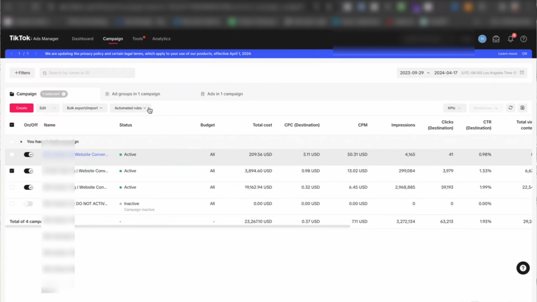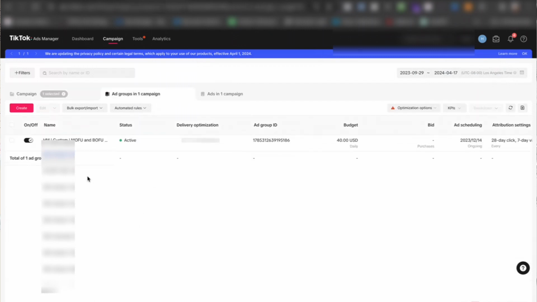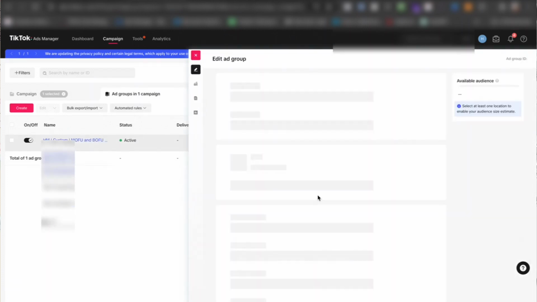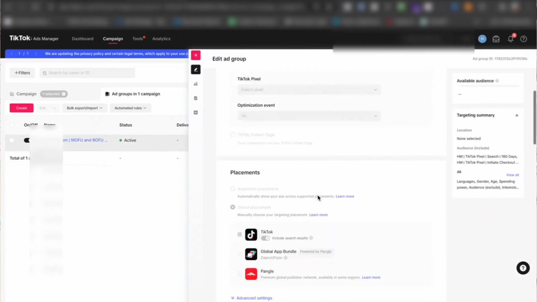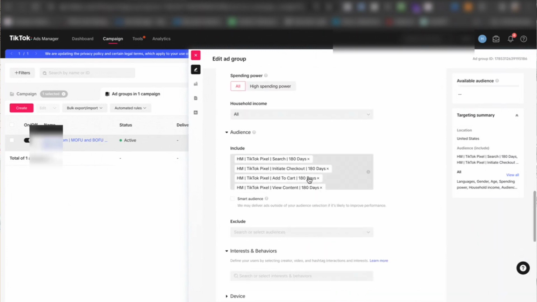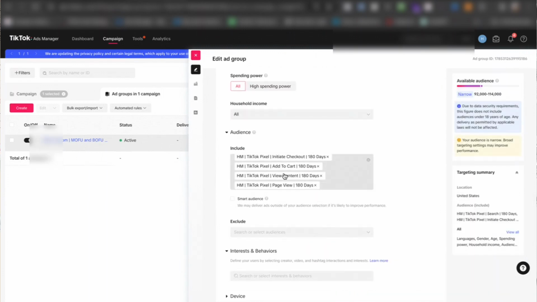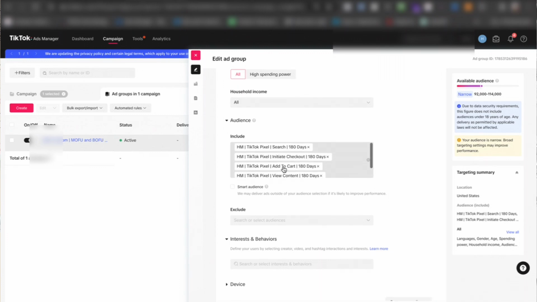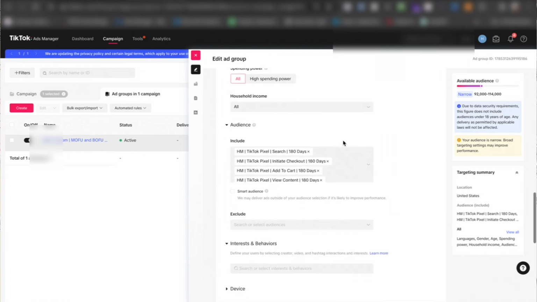So when we look at the retargeting campaign, we can see that we have a custom middle of the funnel and bottom of the funnel. Let's look at what that looks like. In terms of this, we have a search 180 days. We have an initiate checkout that we're targeting. So this is a stack we're targeting. We're essentially targeting the whole funnel, from page view to view content to add to cart, initiate checkout, and search, right?